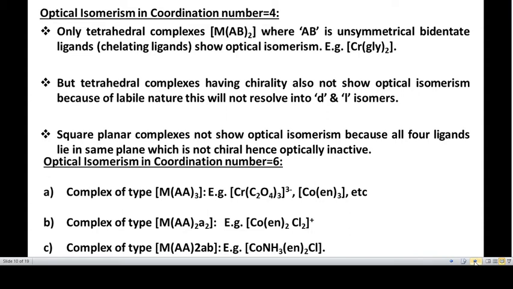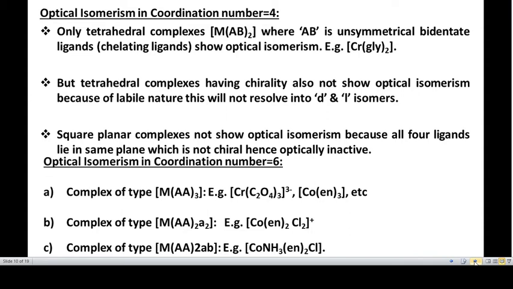Now, if you take optical isomerism in coordination number 6, there are different types of complex compounds which vary in the type of ligands where the coordination number is 6.